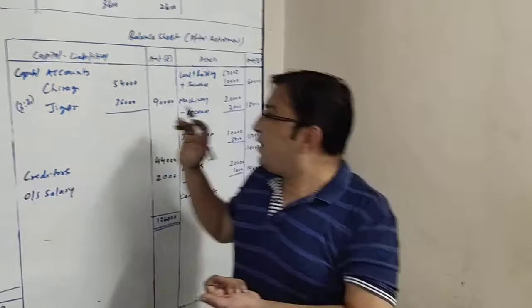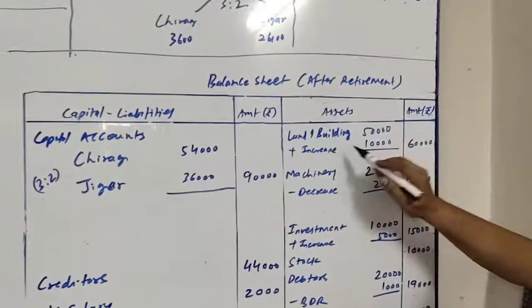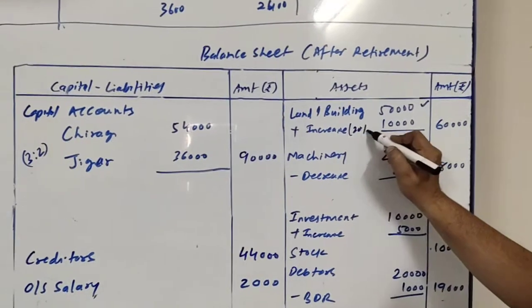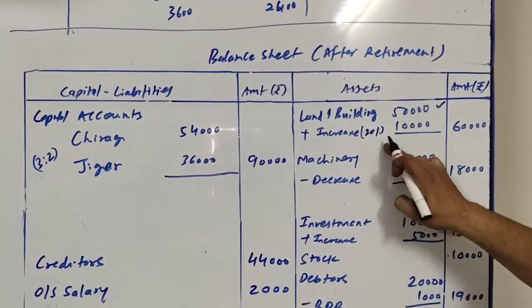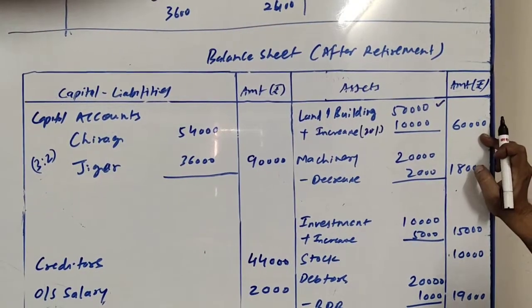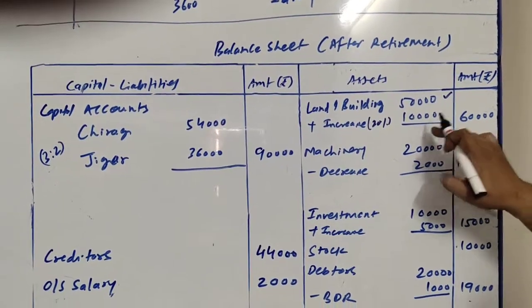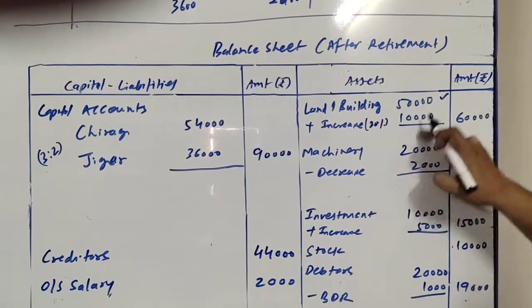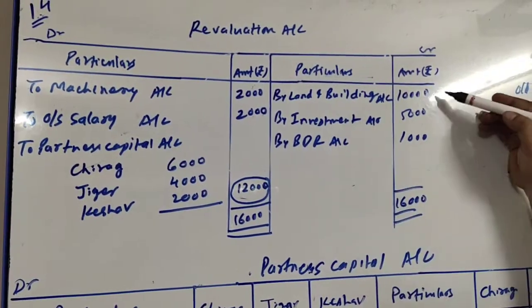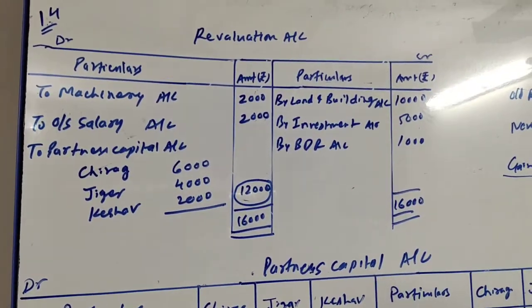So here at the asset side of balance sheet, land and building 50,000 plus increase. How much increase? 20% of 50,000, 10,000 will be added here. Here it comes 60,000 and this addition of 10,000 being the profit will be credited to revaluation account. So here at the credit side of revaluation account, by land and building rupees 10,000.